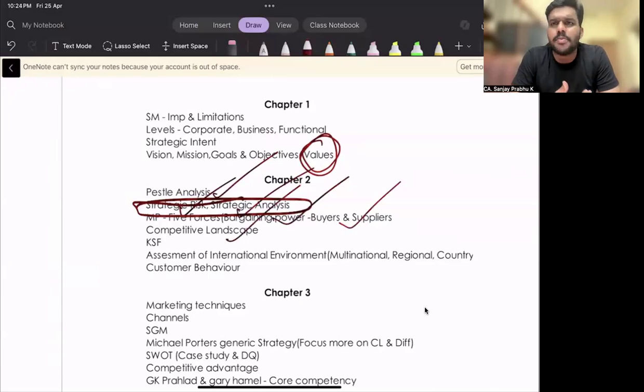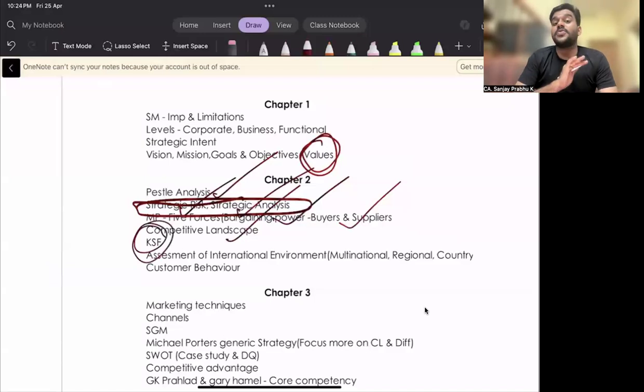If at all they are asking, they will be asking like, what are the steps in competitive landscape? Like identify the competitor, what are their products. I think you know those 5 points, right? Determine their strength, determine their weakness, put all the information together. Please make sure you're comfortable with the topic.